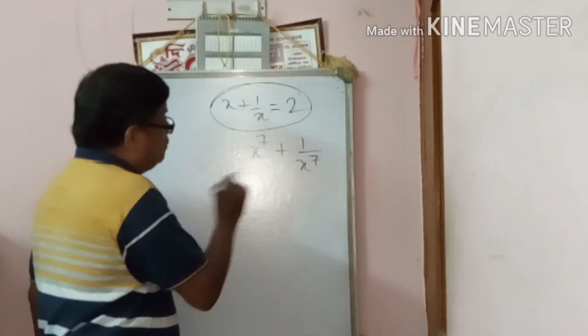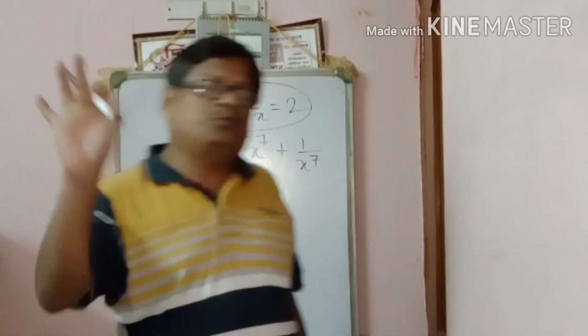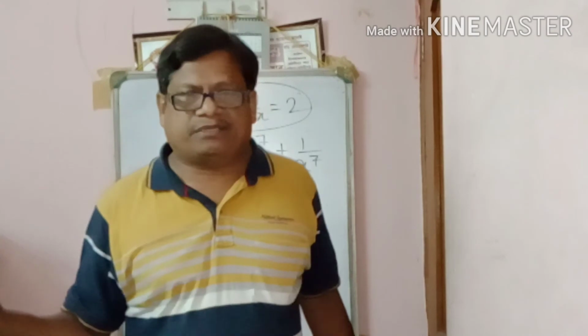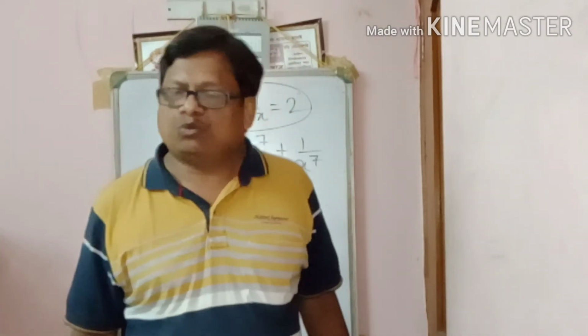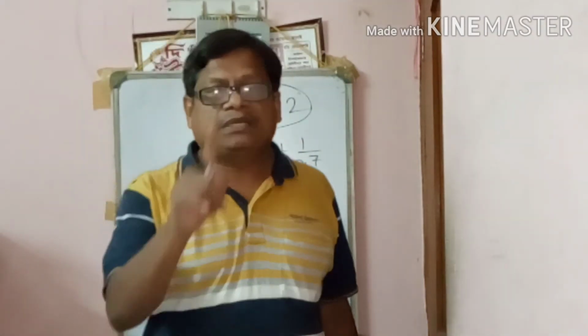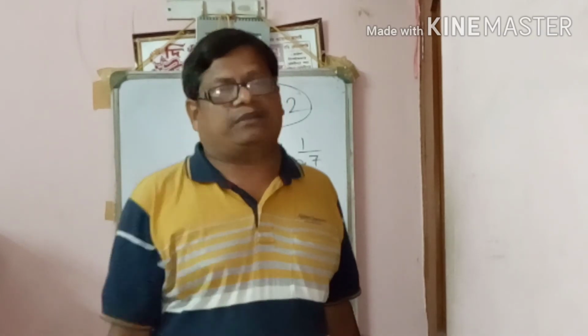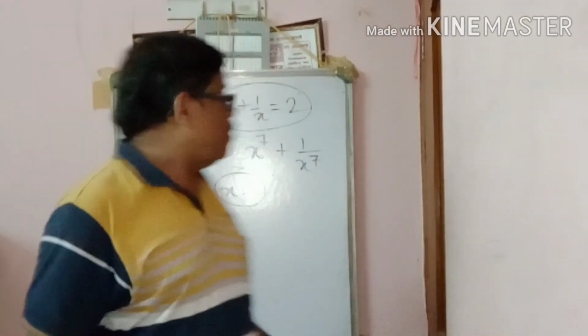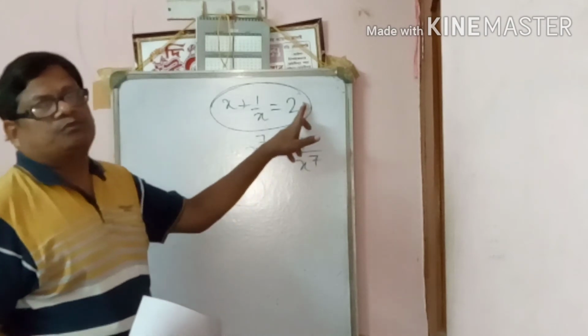For any other value we put, it is not satisfied. So x plus 1 by x equal to 2 is satisfied by only one value, which is x equal to 1. So 1 plus 1 is always 2.